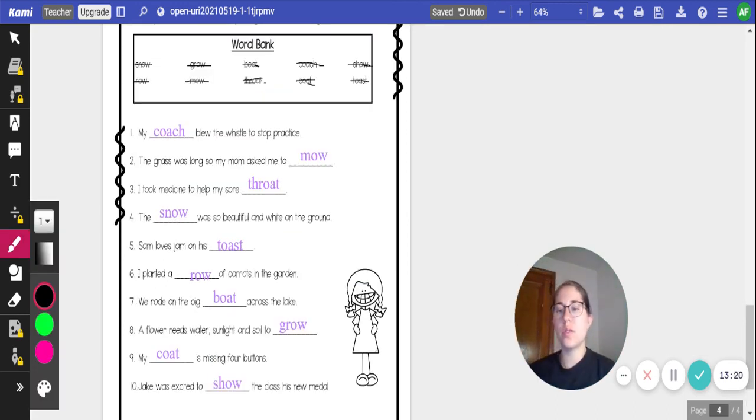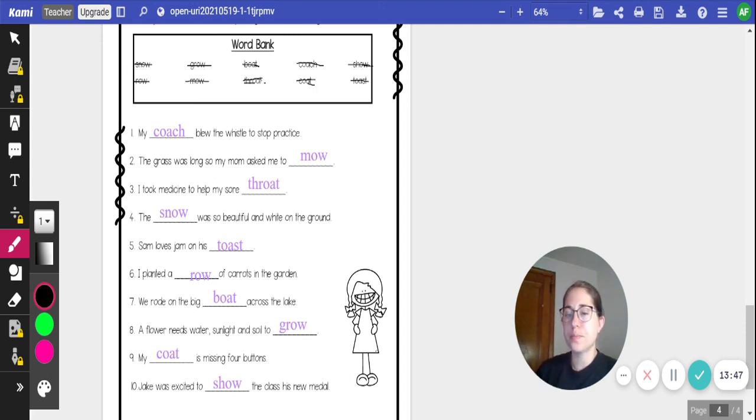All right, let's kind of review these. Number 3, I took medicine to help my sore throat. T-H-R-O-A-T, throat. Number 4, the snow was so beautiful and white on the ground. Snow, S-N-O-W, snow. Number 5, Sam loves jam on his toast. Toast, T-O-A-S-T.